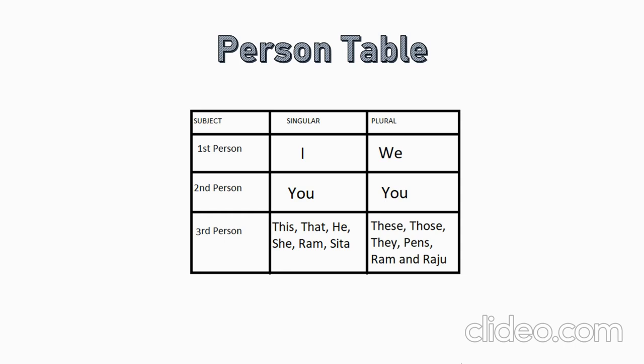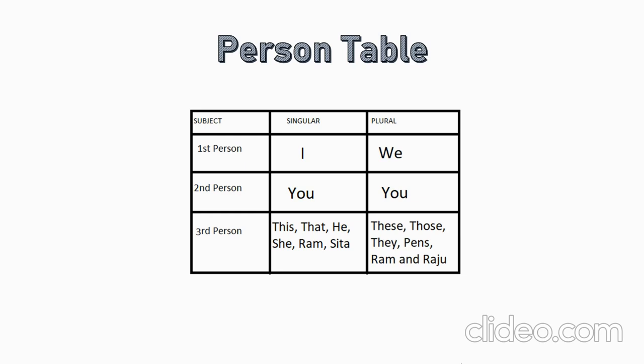The first person means you are speaking about yourself, and the second person means you are speaking about the person who is opposite to you. Whereas the third person means speaking about someone who doesn't have any relation to you or is not in the conversation. So coming to the plural, we have we in the first person plural.